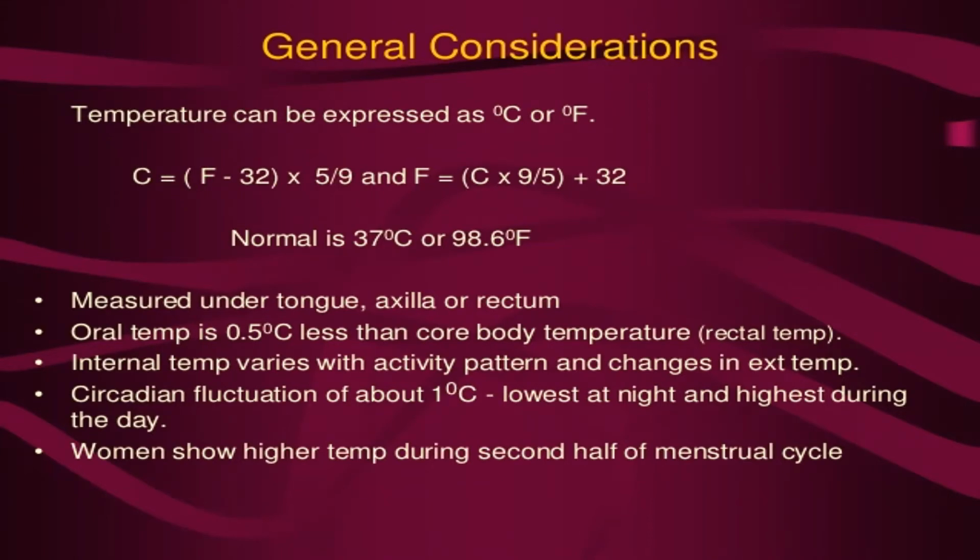Measured under the tongue, axilla and rectum. Oral temperature is 0.5 degrees less than core body temperature or rectal temperature. Internal temperature varies with the activity pattern and changes in external temperature. Circadian fluctuations of about 1 degree centigrade, lowest at night, highest during the day. Women show higher temperature during the second half of the menstrual cycle.